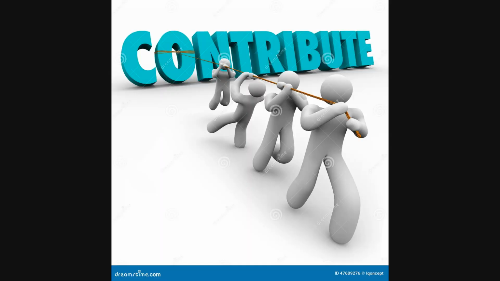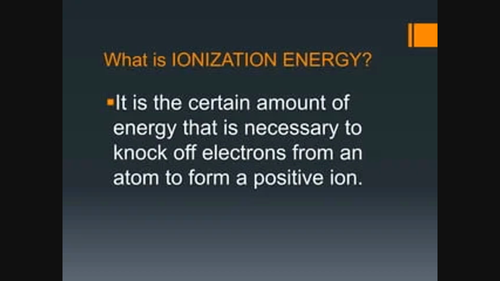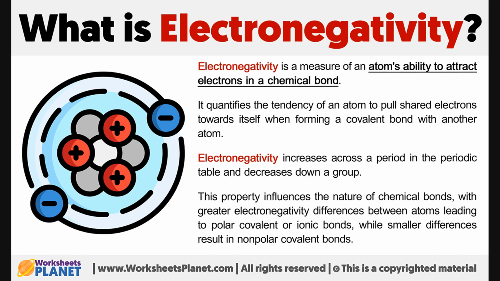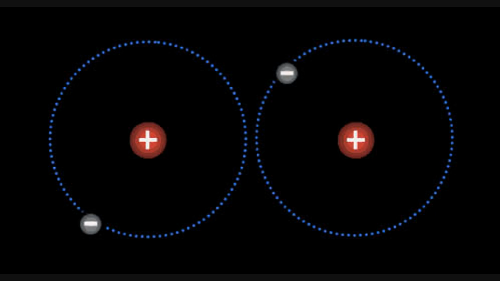For bonds to form, there are several things that contribute, and these are the size of atoms, ionization energy, electron affinity, electronegativity. When two hydrogen atoms are far apart, they are both in their ground state, and so nothing much happens. But when these atoms come a bit closer, interesting things happen.